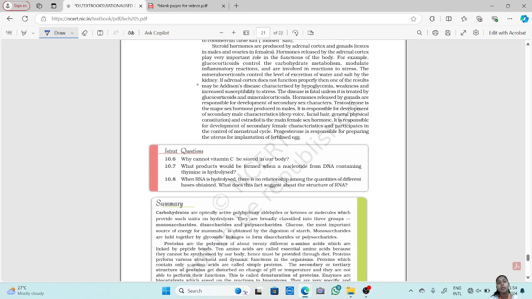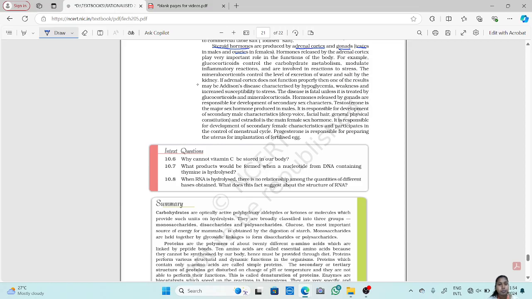Now another one is the steroid hormones. Steroid hormones are produced by the adrenal cortex and gonads, that is testes in males and ovaries in females. Hormones released by the adrenal cortex play a very important role in the functioning of our body.